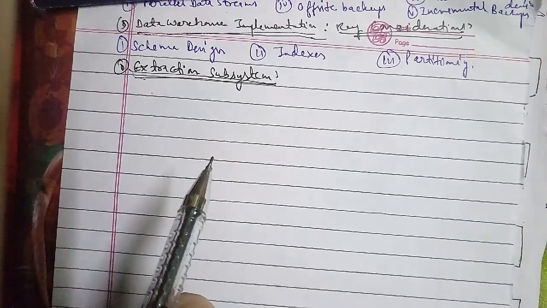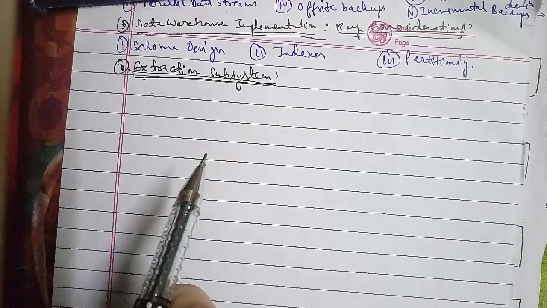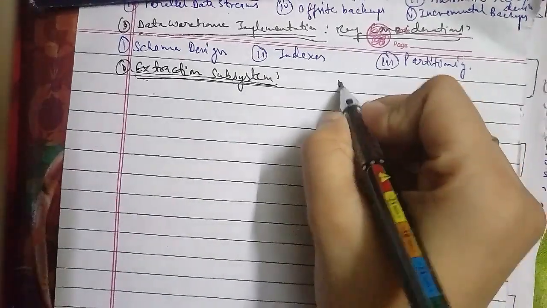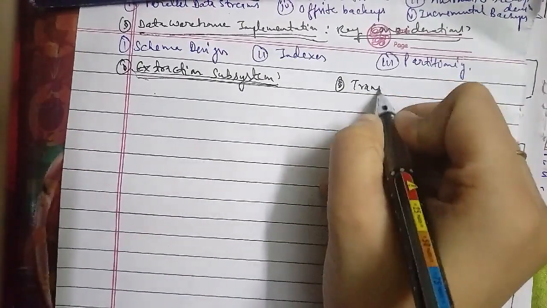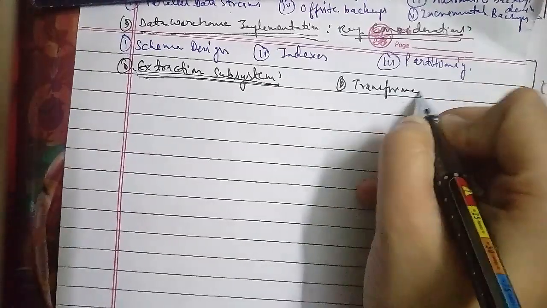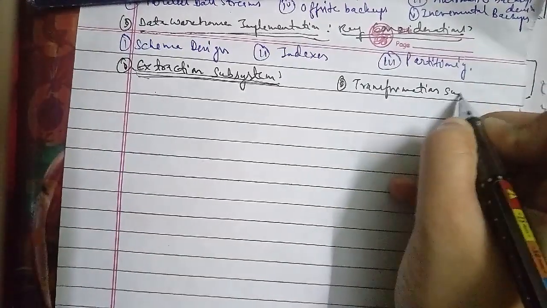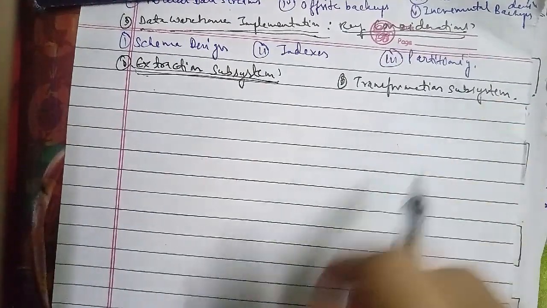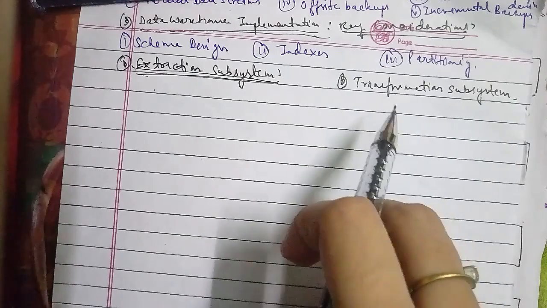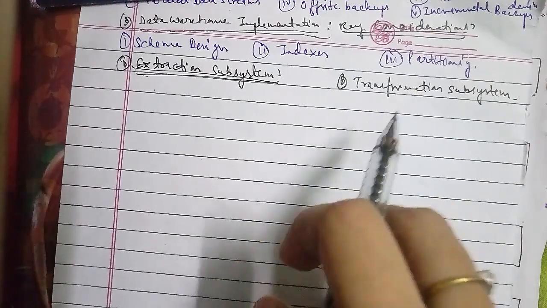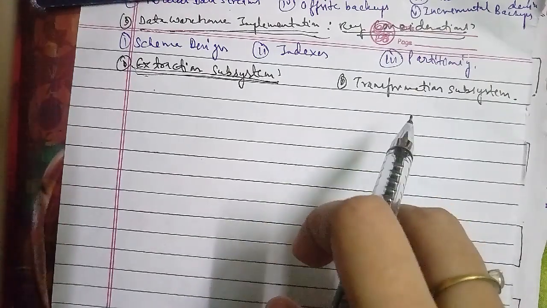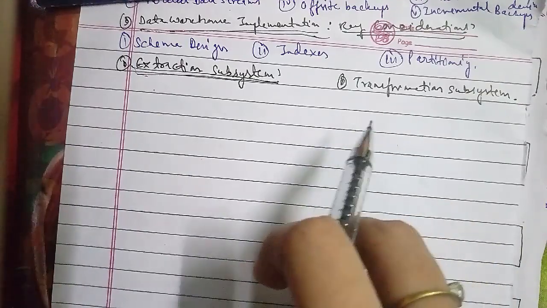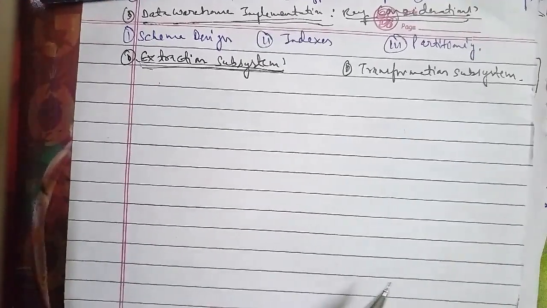The first is drop indexes on the warehouse. The second is load dimension records. The third is load fact records.